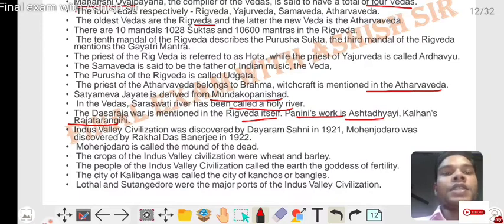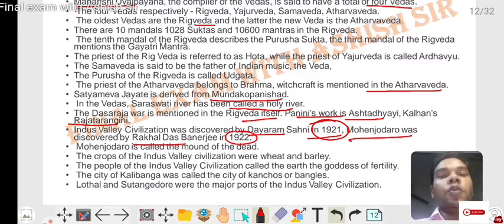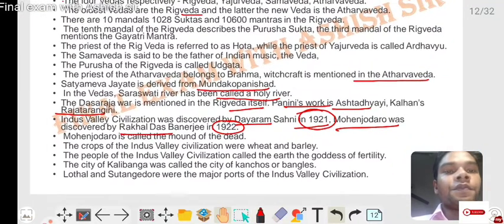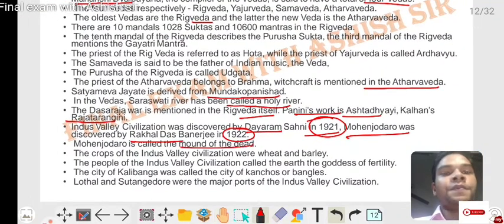The Indus Valley civilization was discovered by Dayaram Sahni in 1921. Mohenjo-daro was discovered by Rakhaldas Banerjee in 1922. Mohenjo-daro is called the mound of the dead. The crops of the Indus Valley civilization were wheat and barley.